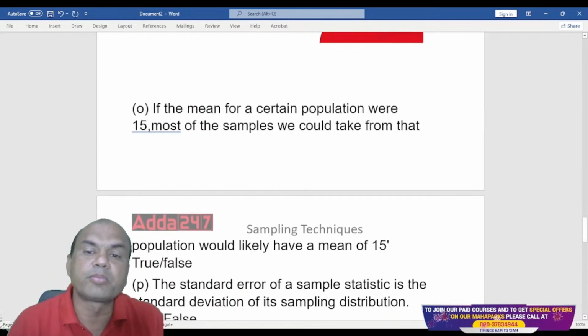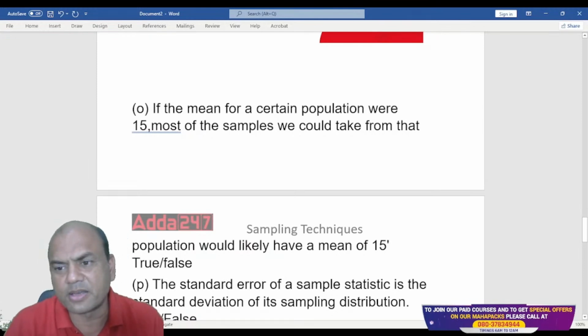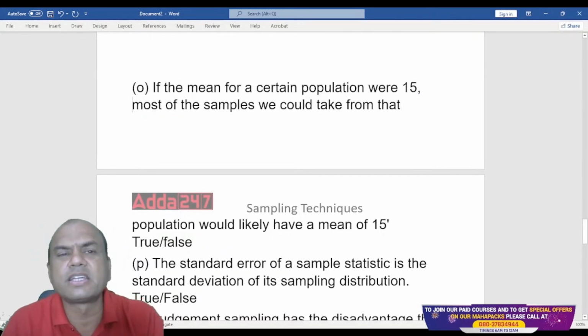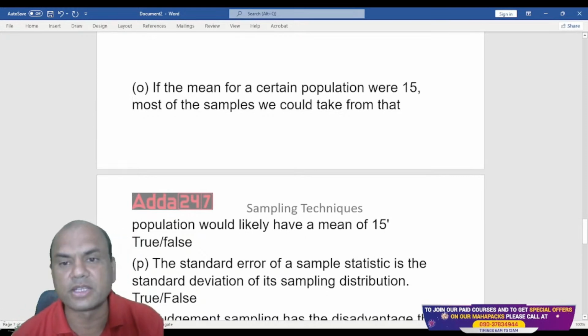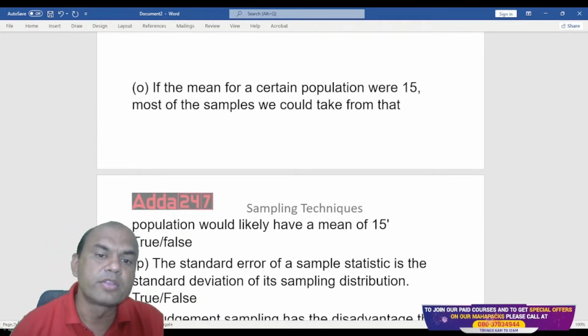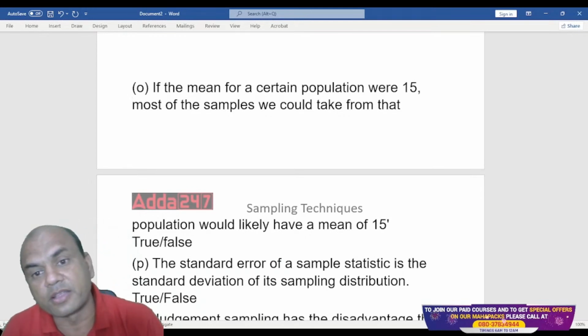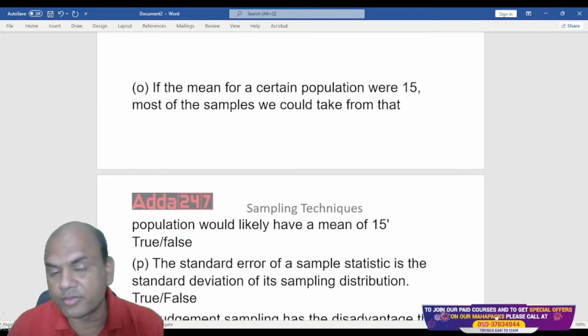The mean of a certain population was 15. Most of the samples we could take from that population would likely have a mean of 15. Is it true? Suppose there is a city and the average salary of that city is 15,000, let's say. Will the mean of the samples which I took from all 5 corners of the city also be 15 or not?